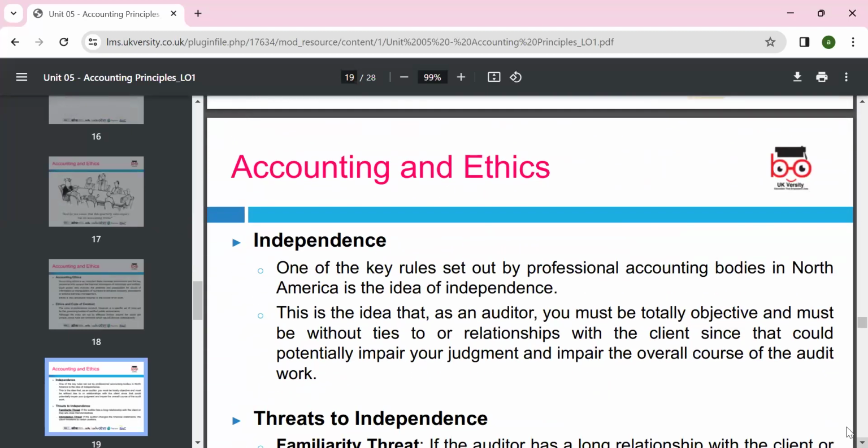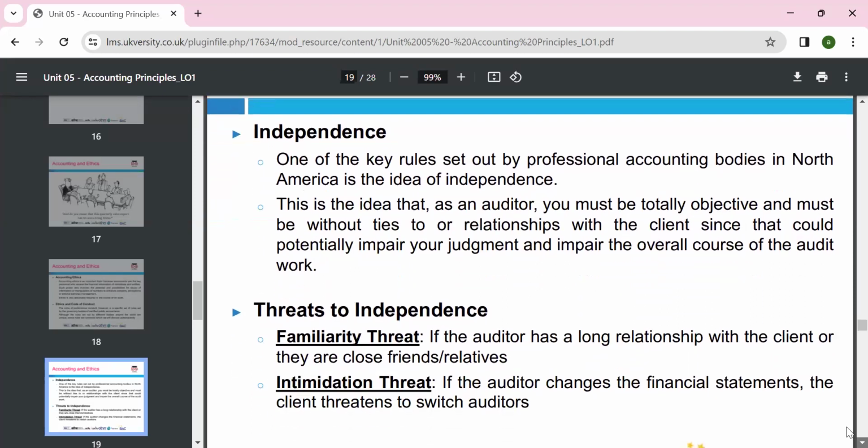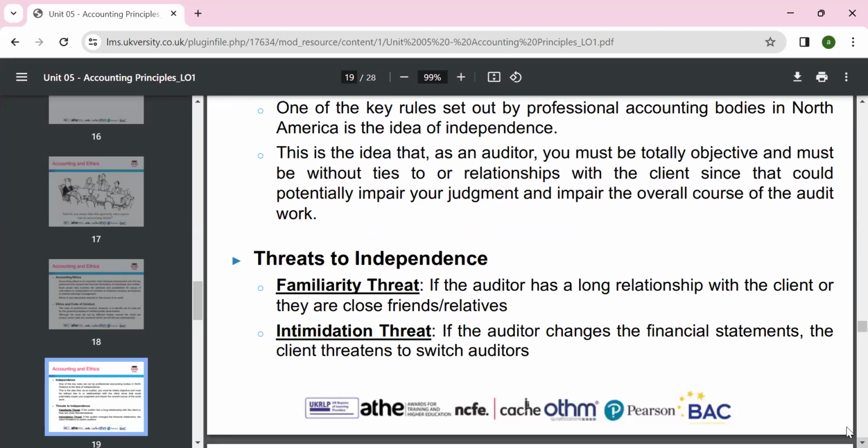Independence: the accountant and auditors should be independent. Independent means no one can influence them or make them change the numbers. Auditors should give objective, true information. Close family members should not become auditors of the company. If your friend or family is the accountant, you can't do it like that, because it can be improper. There are different types of threats. Familiarity: if you know somebody very closely, like a family friend, that threat can compromise your independence. Independent means you give true and fair information without any conflict or bias.